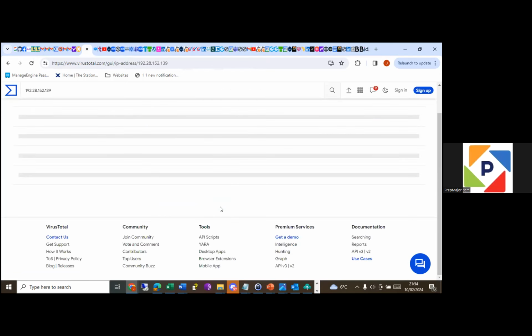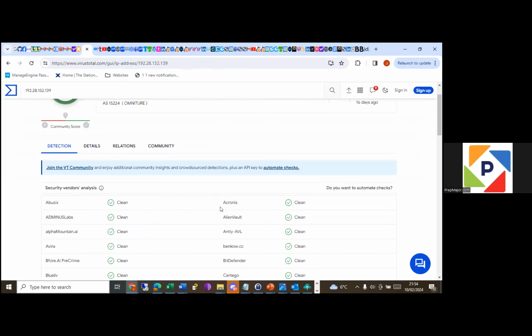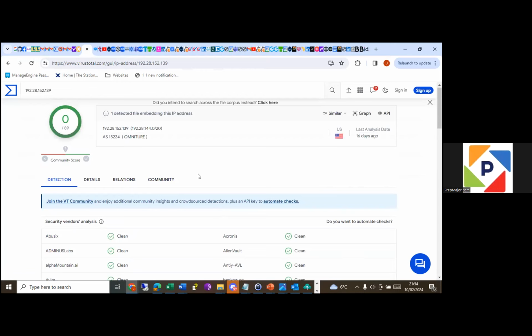Okay. Since it's clean, nice. That's a good one. Since it's clean, but the fact that it's clean does not mean that it's not phishing, because it's possible that these open source tools, no one has reported it. You have to understand that people report these IPs, so it's not automatically picked.